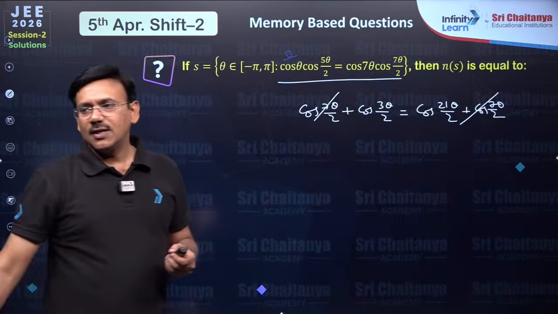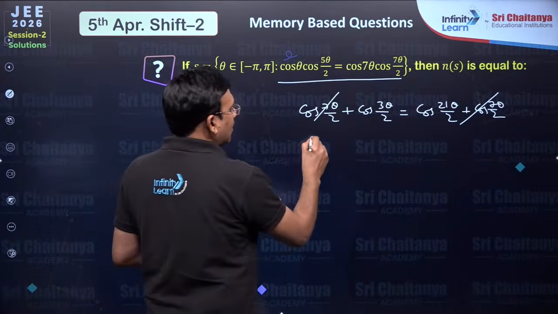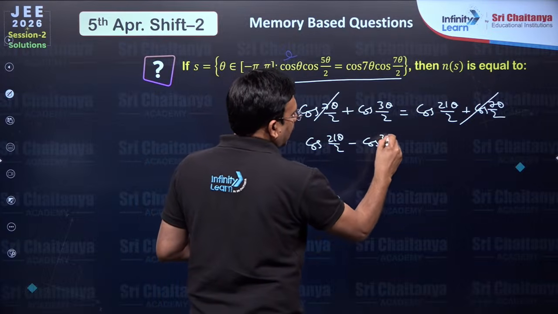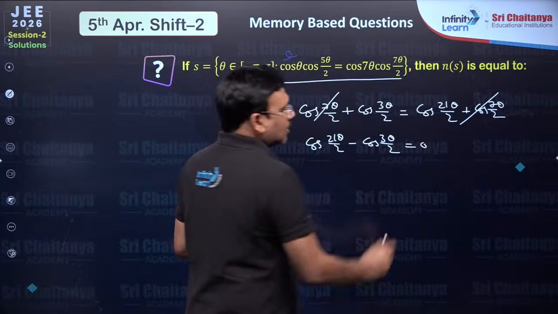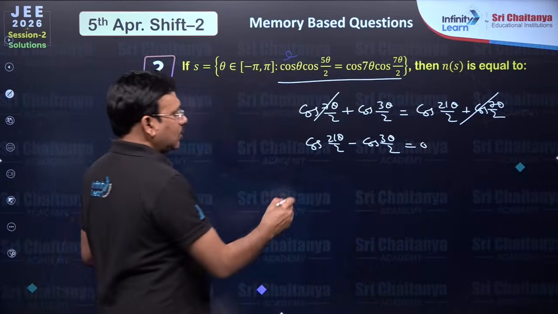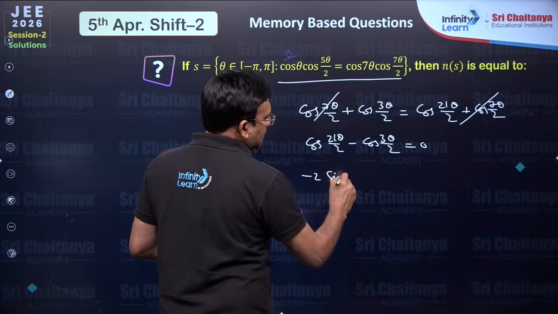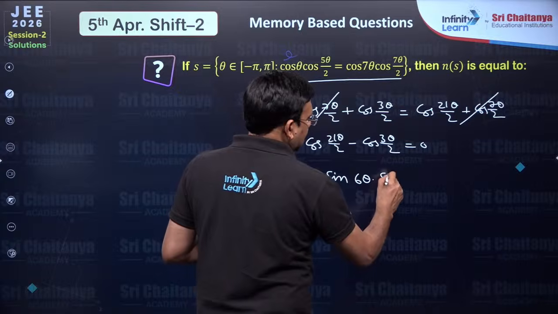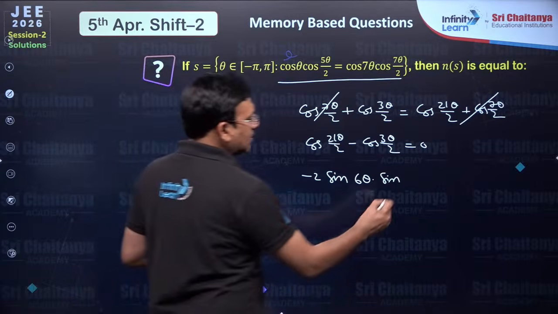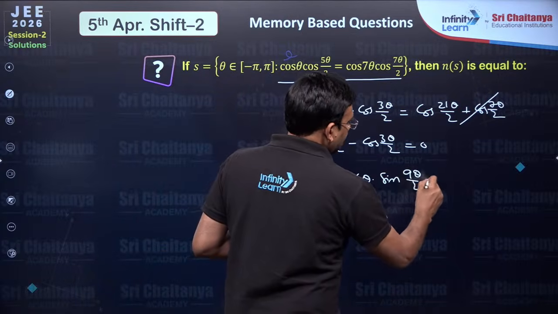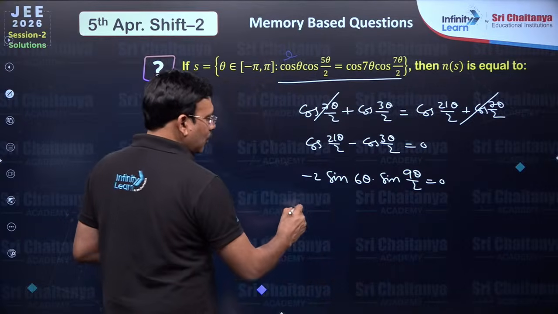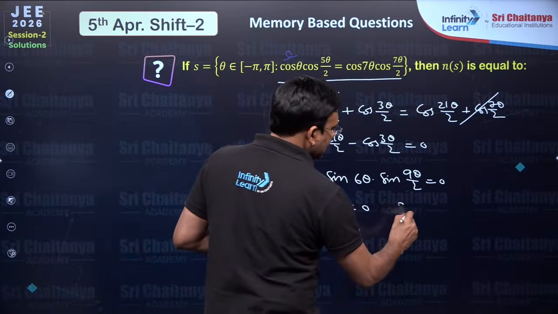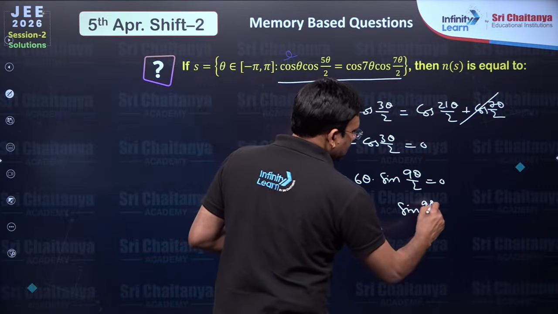These two get cancelled. So you can write cos 21 theta by 2 minus cos 3 theta by 2 equal to 0. Cos A minus cos B becomes minus 2 sin (C plus D) by 2, sin 6 theta, into sin (C minus D) by 2, sin 9 theta by 2, equal to 0. Therefore you will get sin 6 theta must be 0 or sin 9 theta by 2 must be 0.